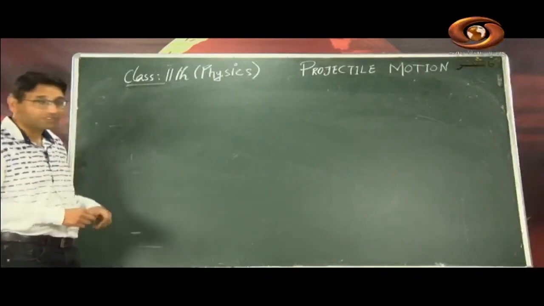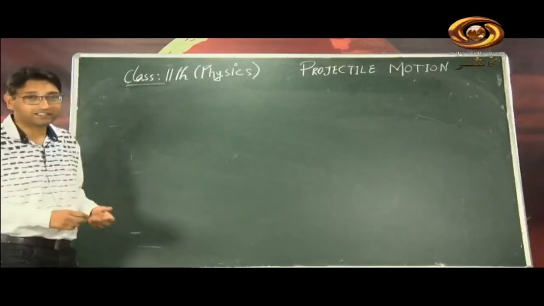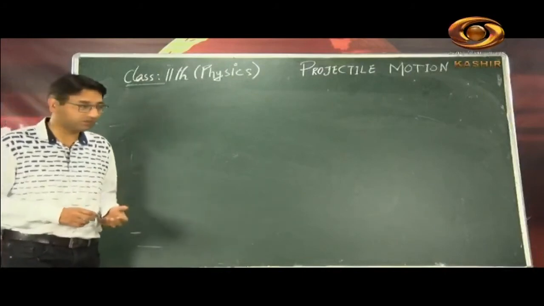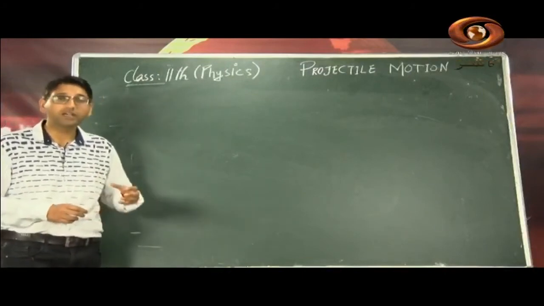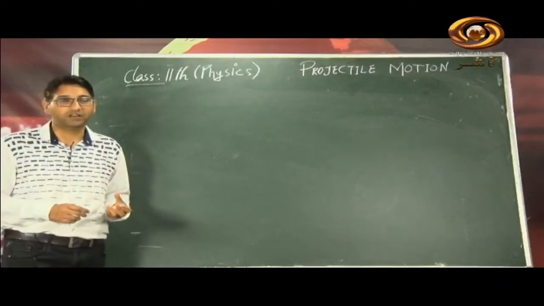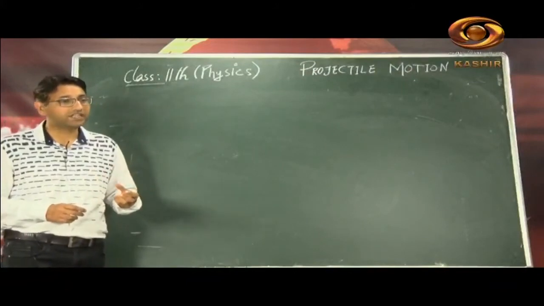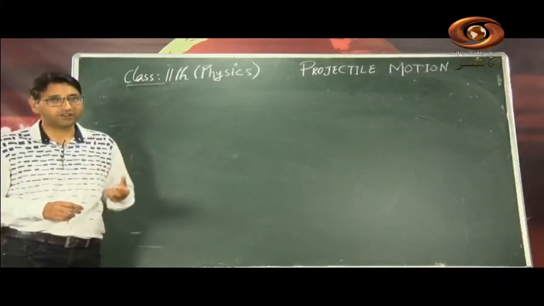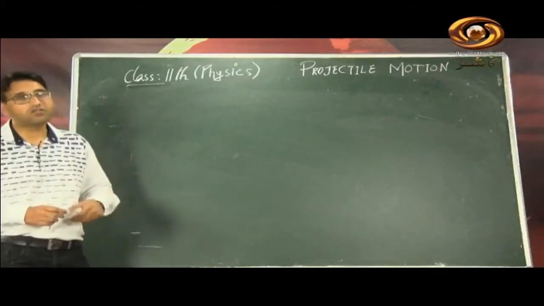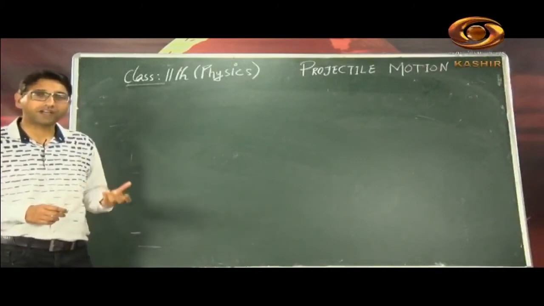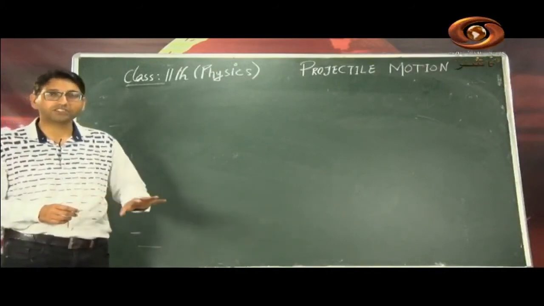So let us start. First of all, what is a projectile? Then we will go to projectile motion. What is a projectile? A projectile is any object or any body which is thrown with some initial horizontal velocity, and then allowed to fall under the effect of gravity alone. I mean, other forces are neglected.